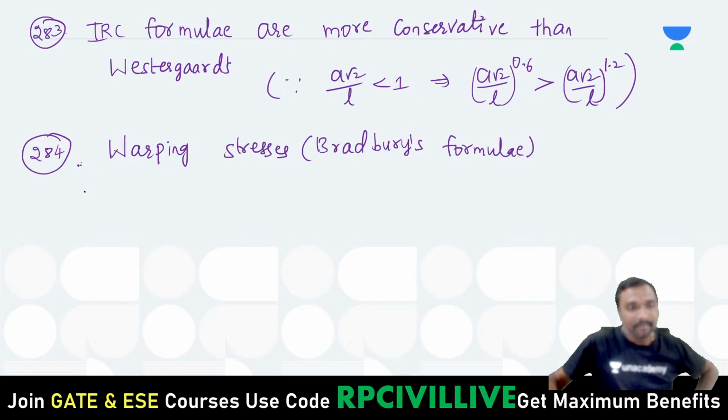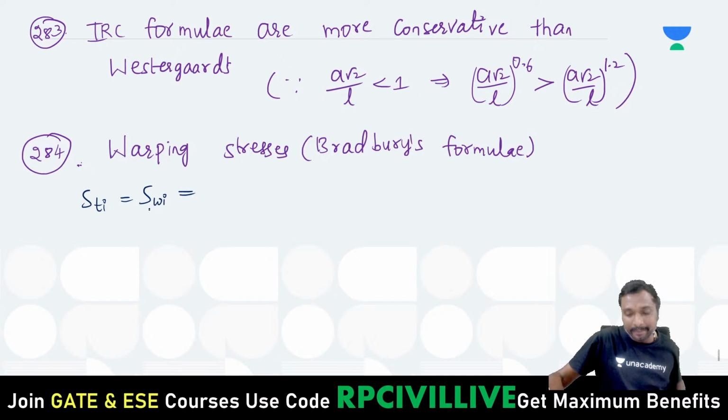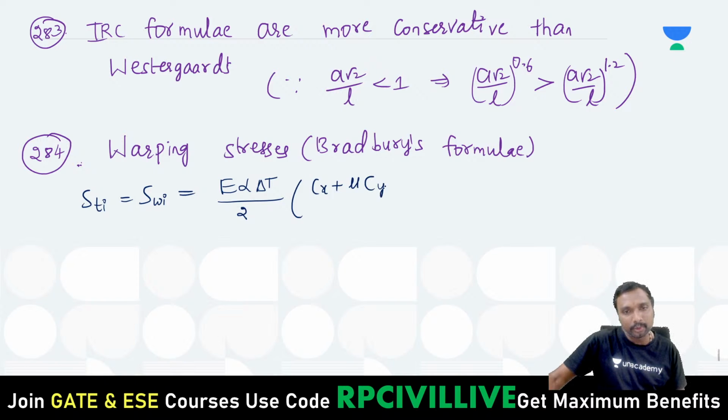STI means temperature stress at the interior, or SWI, the temperature or warping stress at the interior portion. It is E into alpha into delta T, where delta T is the change in temperature, divided by 2, into (Cx plus mu Cy) divided by (1 minus mu square).